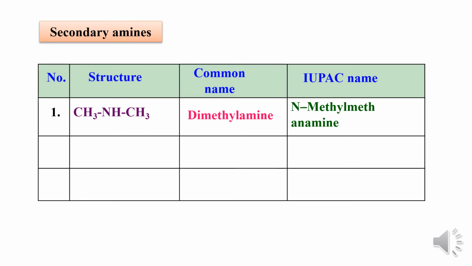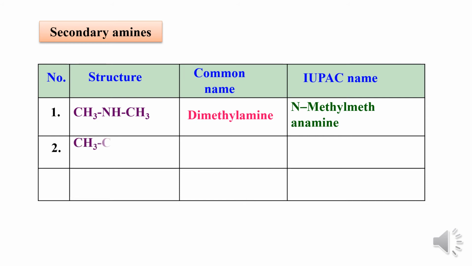For secondary amines, an N prefixes the compound giving the shorter carbon chain its side chain prefix name. It means that while naming secondary amines, there is a shorter carbon chain that we have to name first and it should be connected to the N. So here if you consider this compound CH3NHCH3, there are two side chains and both have the same carbon number. On the left hand side is one carbon, right hand side is also one carbon, so you can choose any one of them, no problem. So we can name it N-methylmethanamine.